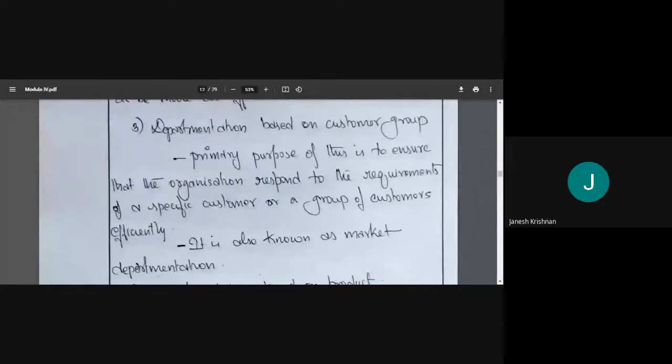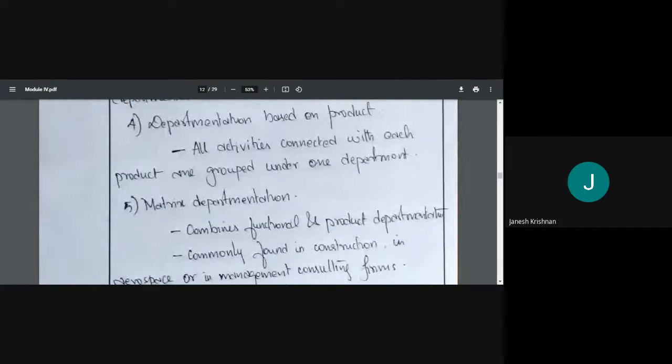See, if no one is outside the country, they are in the region, everyone is working there only, then there is no need of an NRI over there. Like that, what is the need of the people? That will depend on departmentation based on customer group. Okay? Departmentation based on product.